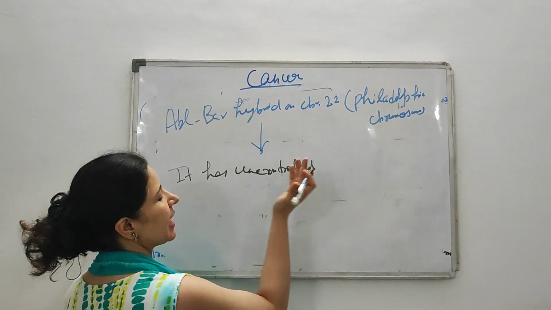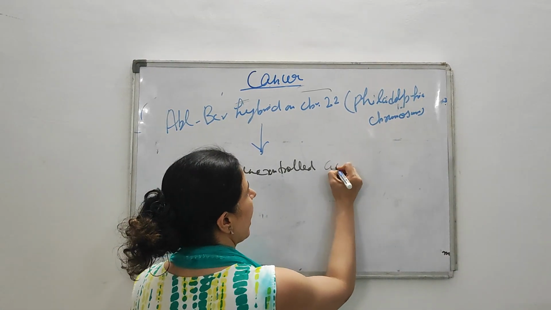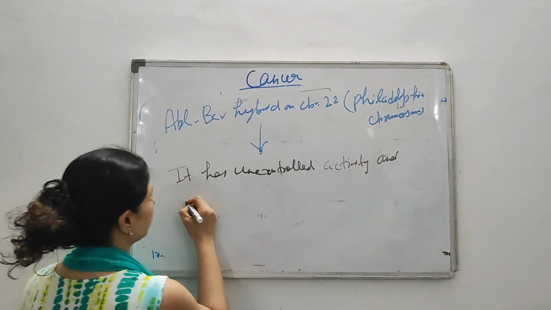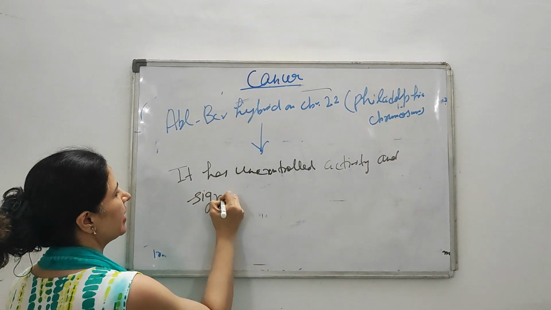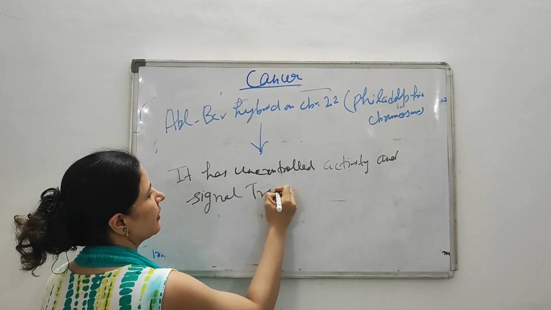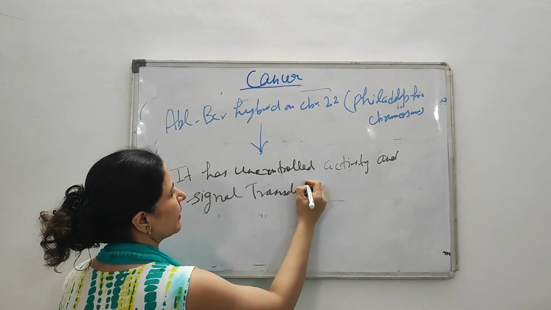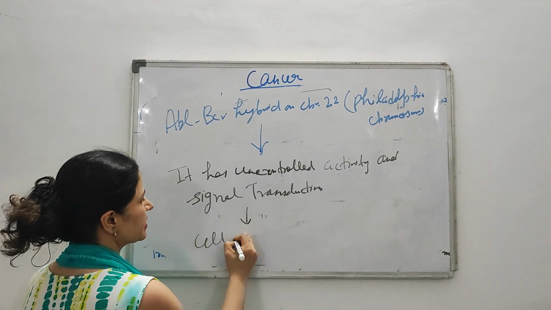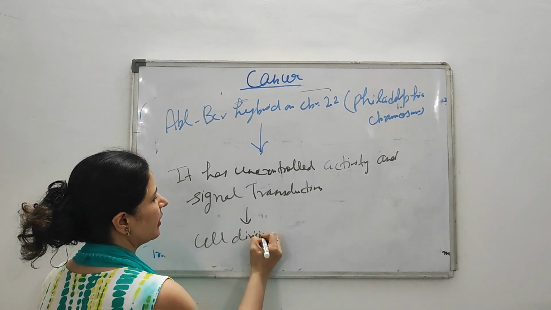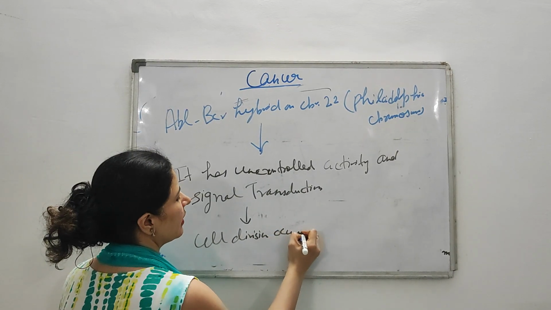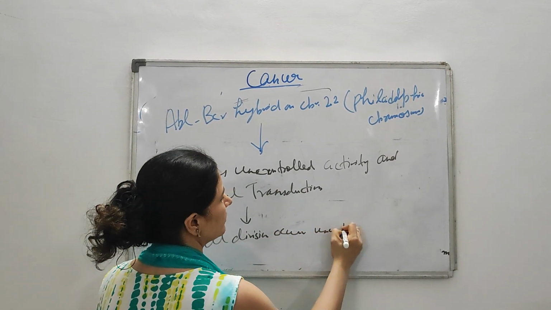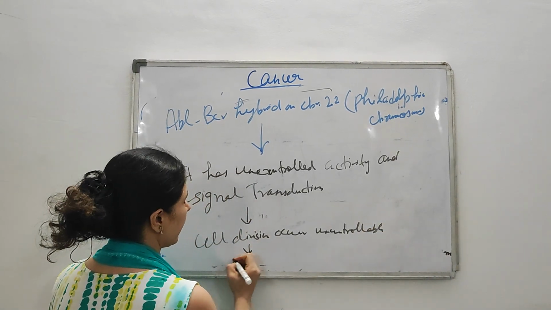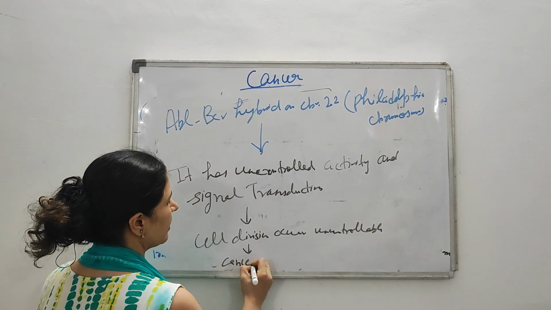Then it has uncontrollable activity and signal transduction. And because of uncontrolled activity and signal transduction, what happened? Cell division occurs in an uncontrolled manner, and when cell division occurs in an uncontrolled manner, it will develop cancer.